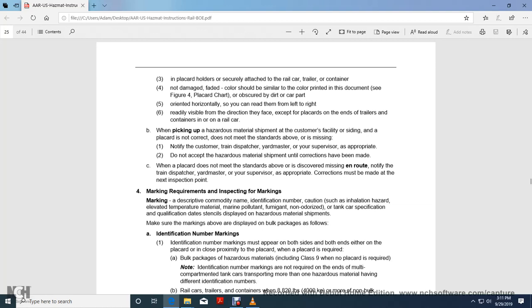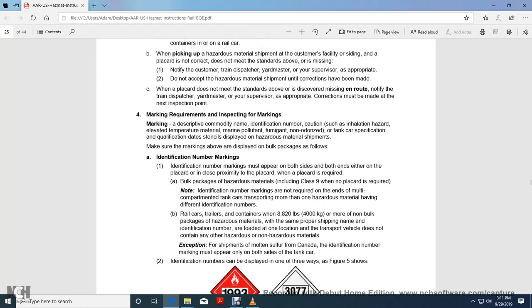Readily visible in the direction faced, except for the placard on the end of the trailer or container on the rail car. When picking up a hazardous material shipment at the customer's facility, if a placard is not correct, does not meet the standards above, or is missing, contact the trained dispatcher, yard supervisor, or your supervisor. It is appropriate not to accept the hazardous material shipment until the corrections have been made. When a placard that does not meet the standards above is discovered missing en route, no further contact with the train dispatcher, train yard, or your supervisor is needed. The corrections may be made at the next inspection point.